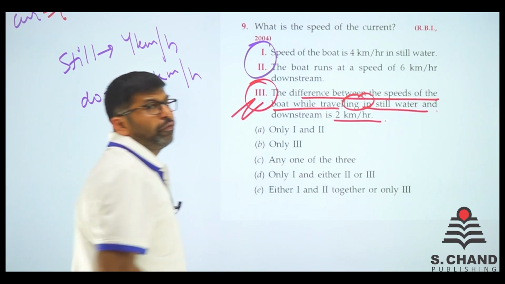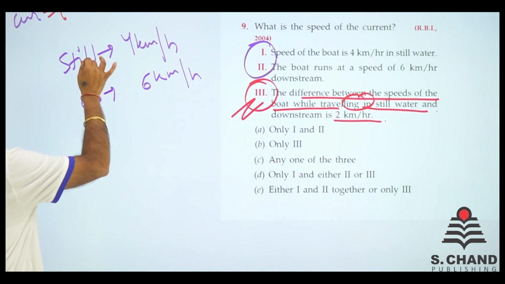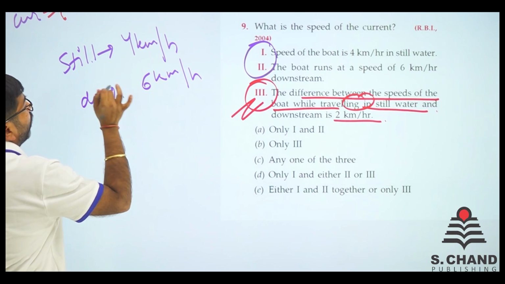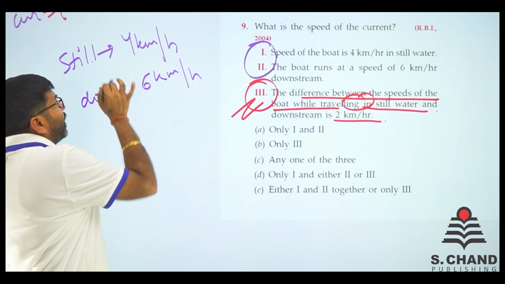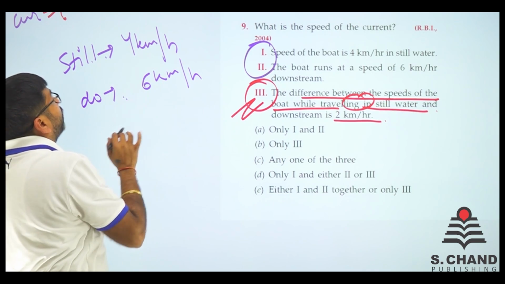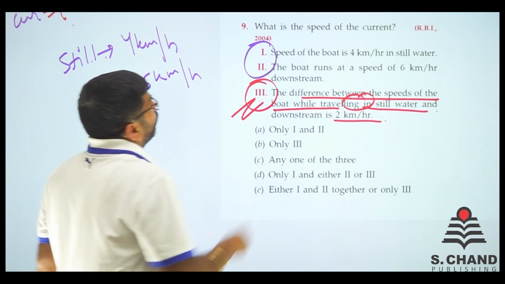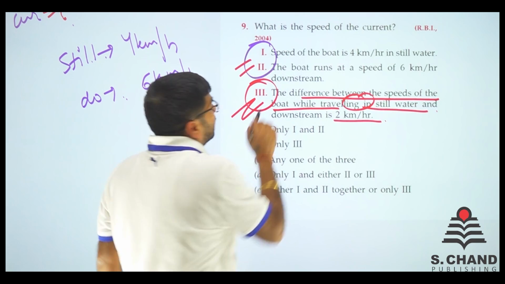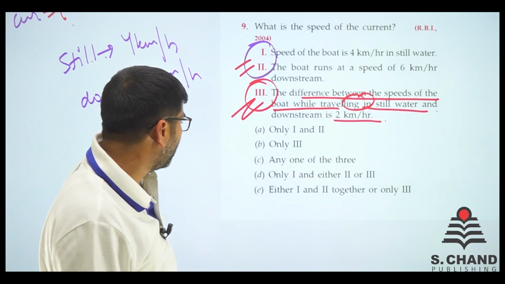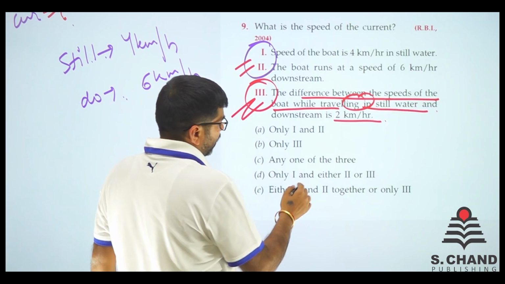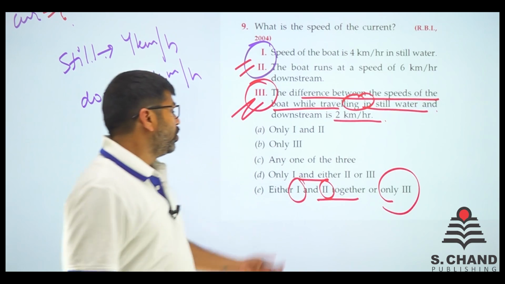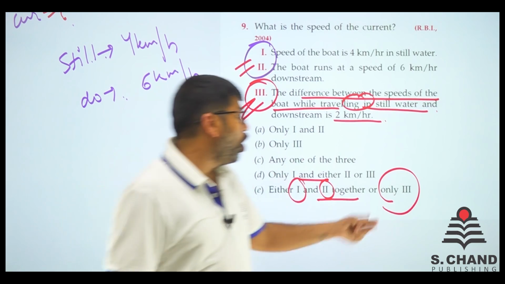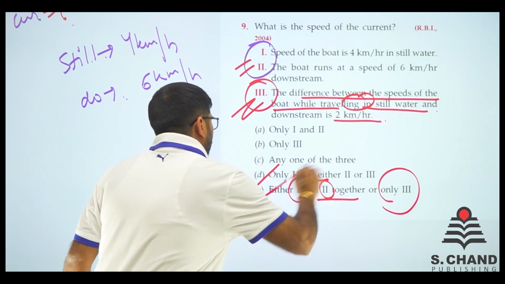First and second, if we do one thing, still and down. If we remove the still water speed from the downstream, we will get the current part. So 1 and 2 together will give the answer, and third alone will give the answer. So either 1 and 2 together or only third will give the answer. So E is the answer.